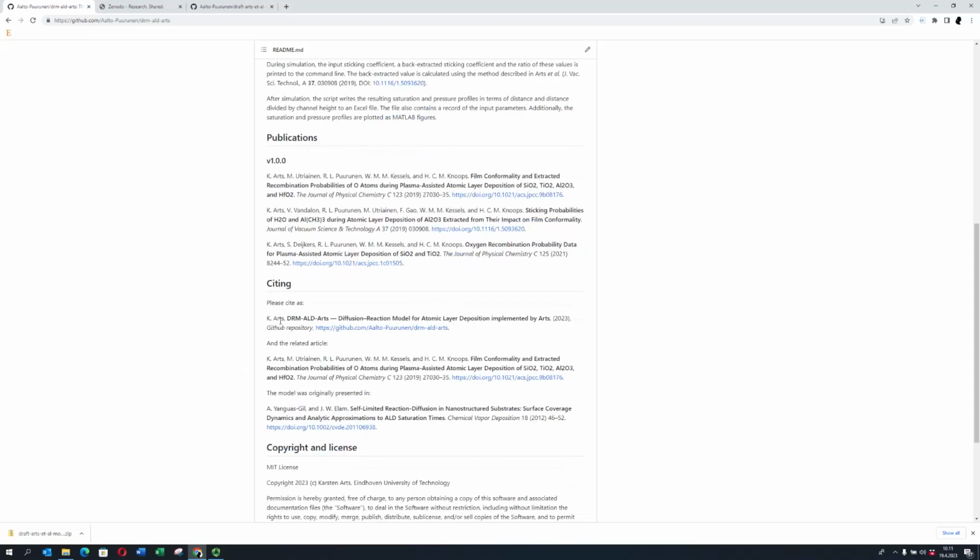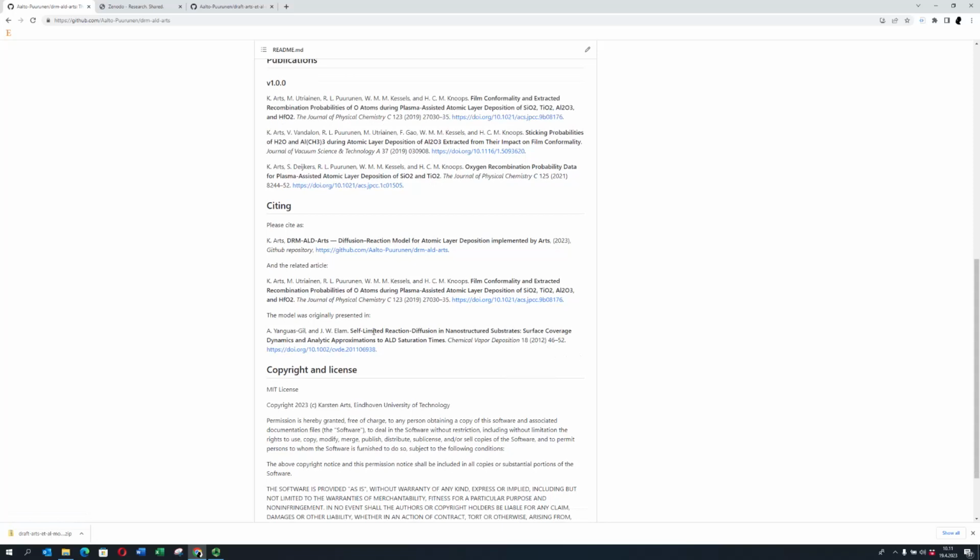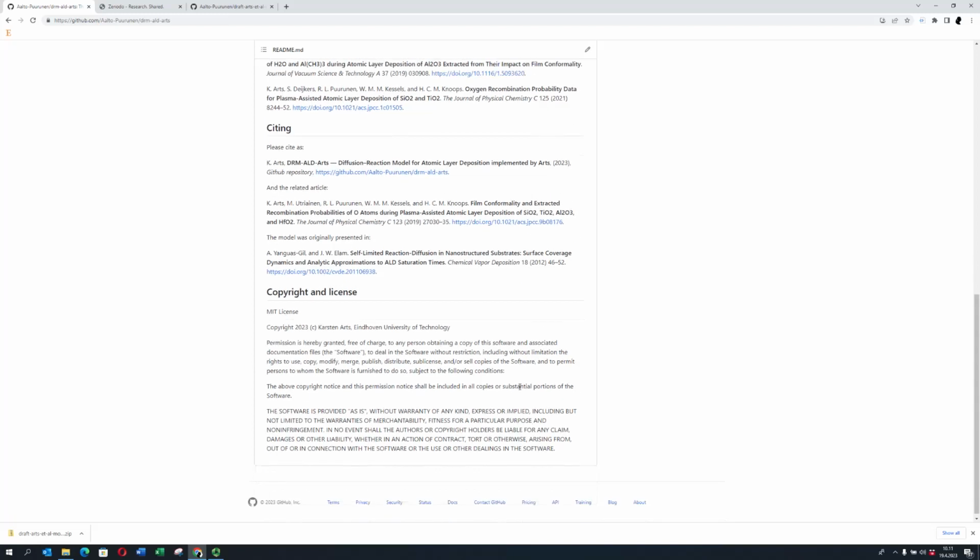All right, please cite this way, and the related, yes, and this is indeed the diffusion reaction model by Youngwas, Gill, and Elam, indeed.